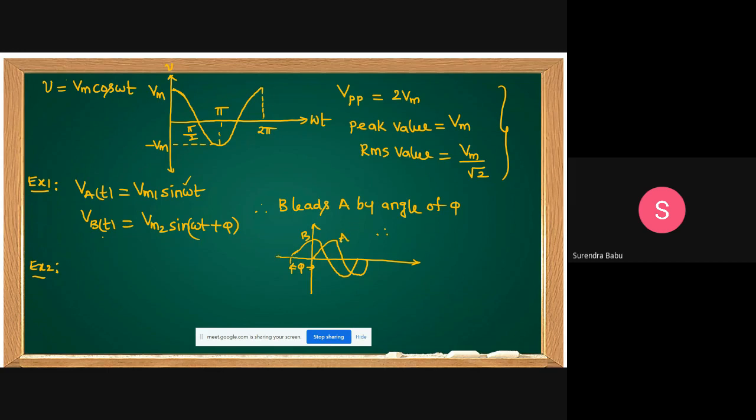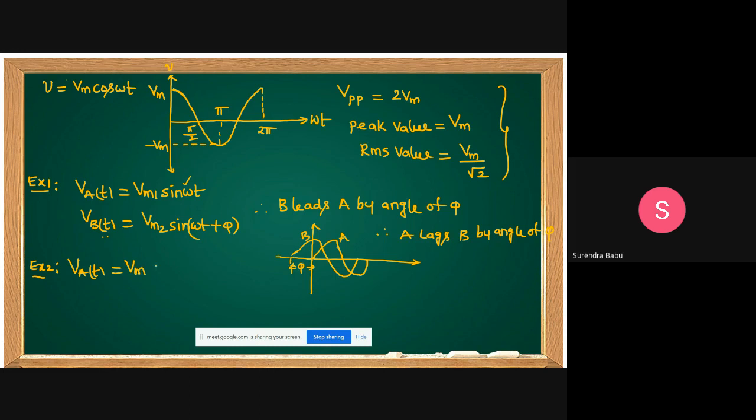That means with respect to A, A lags B. You can also say A lags B by an angle of pi. B leads A means A lags B. For example, V of t equal to Vm sin omega t minus pi.